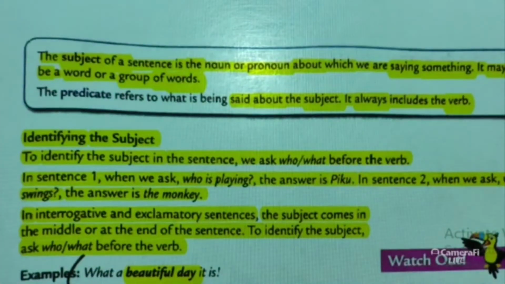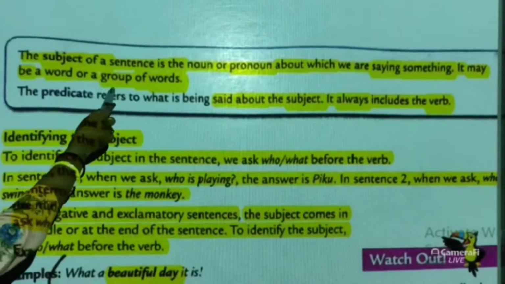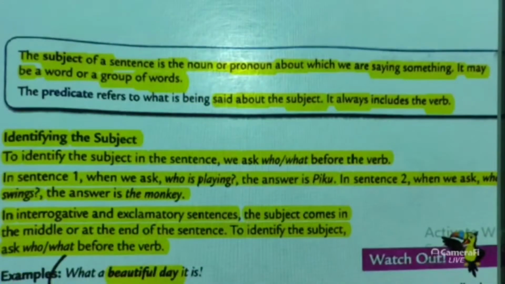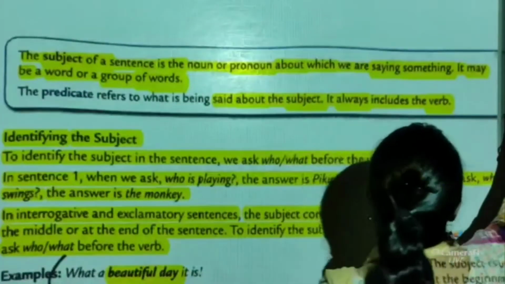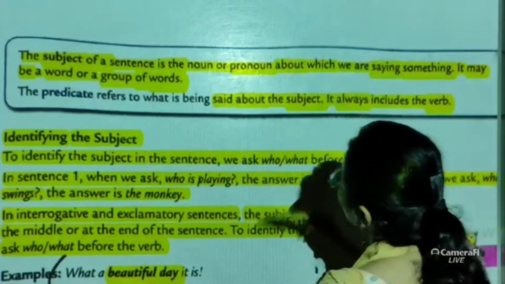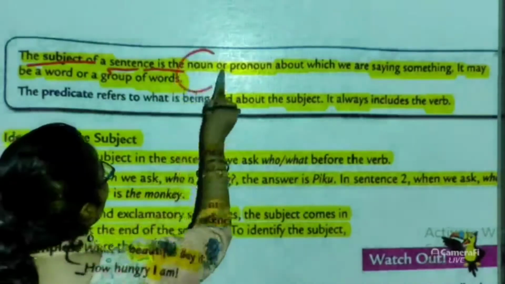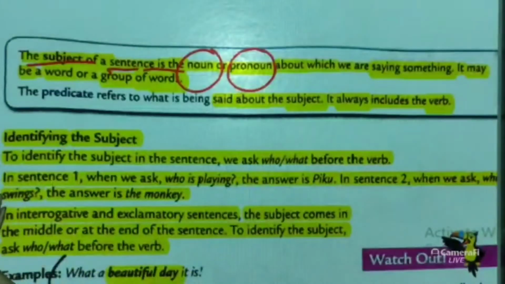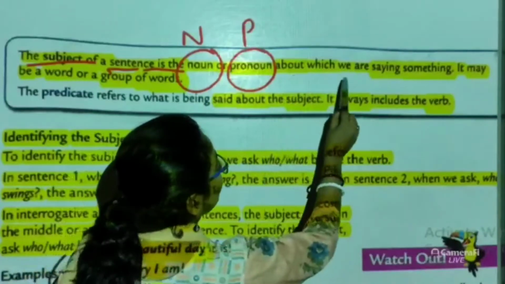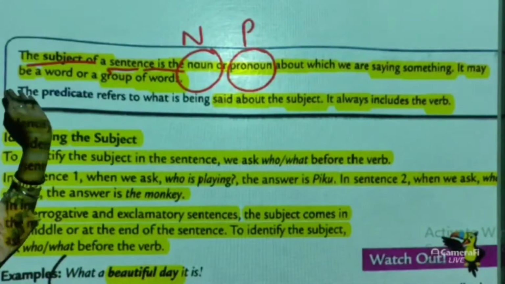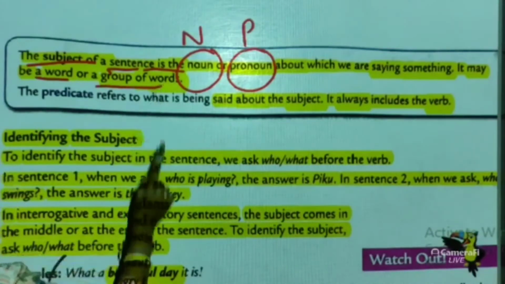So, what is a subject? The subject of a sentence is the noun or pronoun about which we are saying something. So a subject must be a noun or pronoun about which we are saying something. A subject can be a word or a group of words.